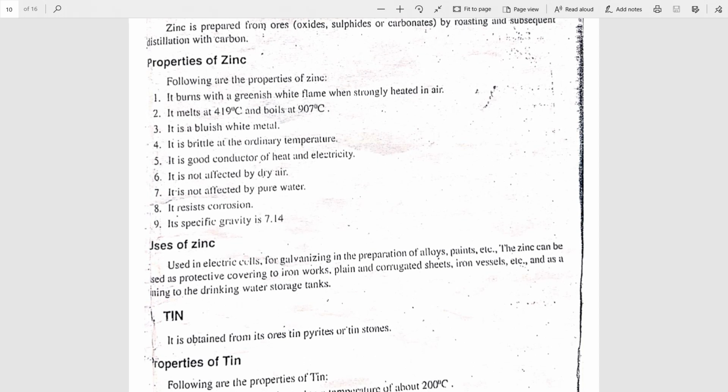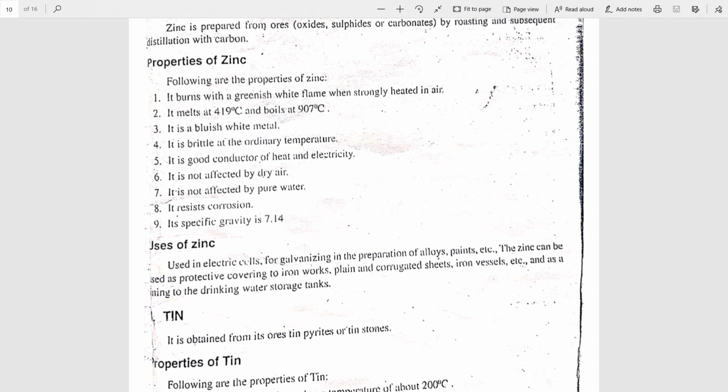It is a bluish white metal. It is brittle even at ordinary temperature. It is a good conductor of heat and electricity, not affected by dry air and also not affected by pure water, but it resists corrosion. The specific gravity is 7.14.